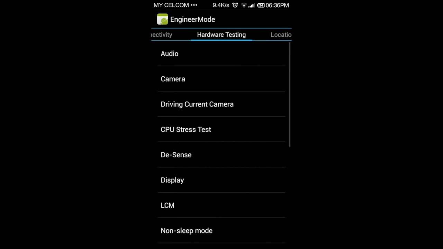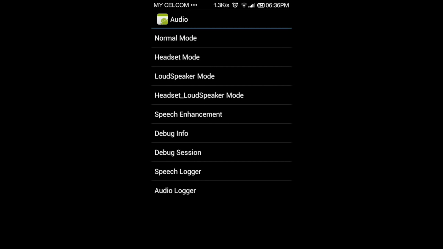Go to the hardware menu, and then go to the audio. Okay, in this audio you can modify your volume. Here we will use the normal mode, headset mode, and the loudspeaker. The normal mode is for your front speaker. The headset mode is when you connect your headphone, and the loudspeaker mode is for your back speaker, for your ringer sound. Okay, let's go one by one.